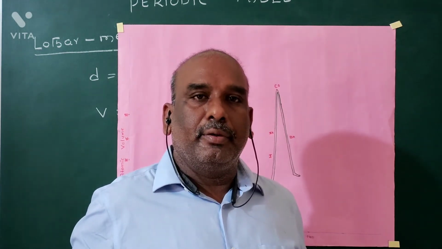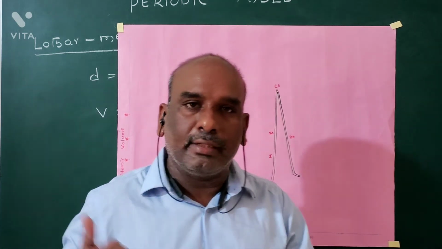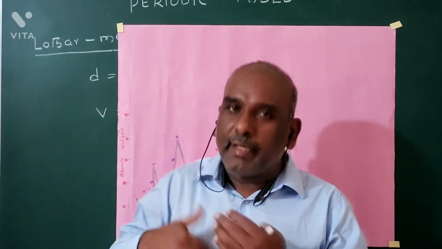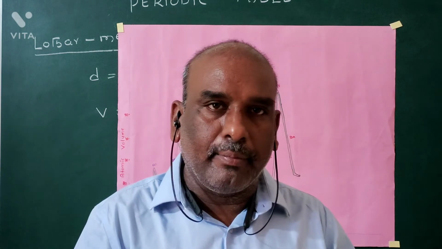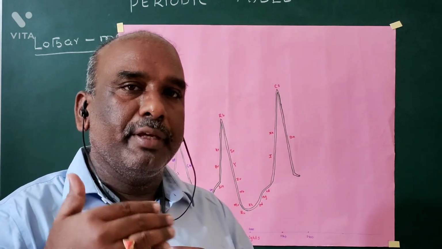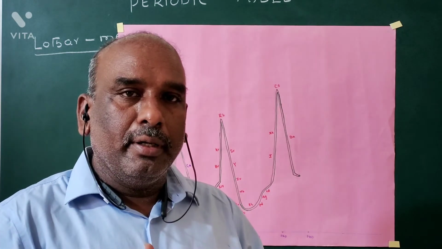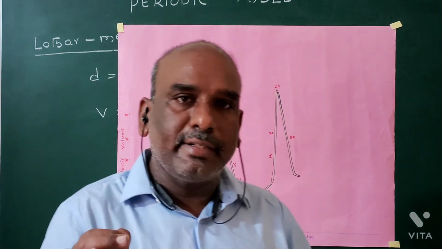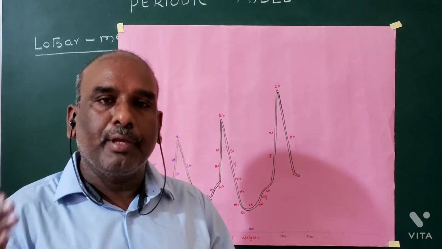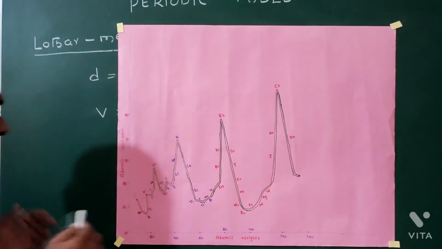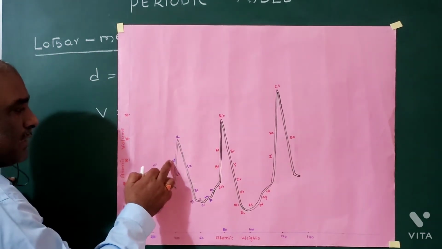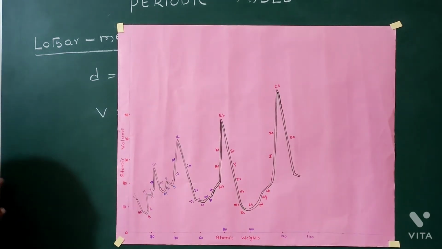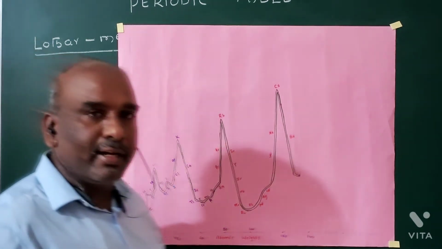At the time of Lothar Meyer, no noble gases were known. If noble gases are taken, they occupy ascending positions in the curve. I already explained that gaseous elements, volatile elements, and easily fusible elements occupy ascending positions. Neon, argon, krypton, xenon are gaseous elements, and they occupy ascending positions in the curve.